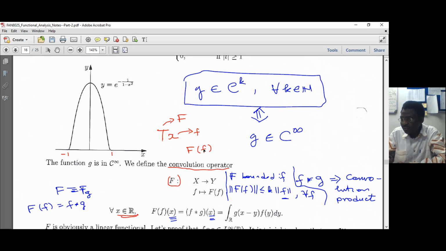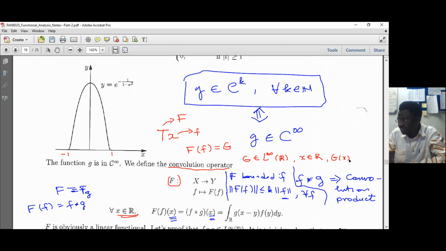Let's say that this F of f, I call it capital G. Capital G belongs to L infinity of R, meaning that I need an element of R, which is a point, x in R, to which I apply G, because it is a function.